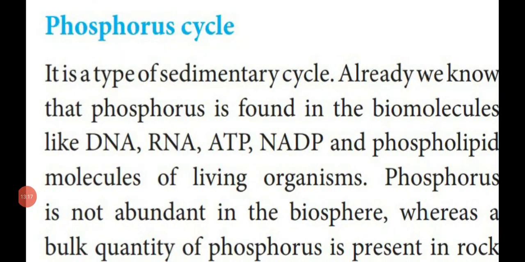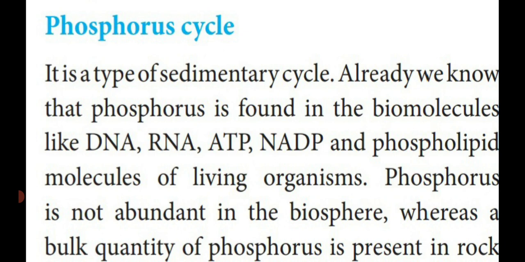Dear students, in the gaseous cycle, we have seen the example is the carbon cycle. Next one, sedimentary cycle. Example, phosphorus cycle. So the phosphorus cycle is the example of a sedimentary cycle.